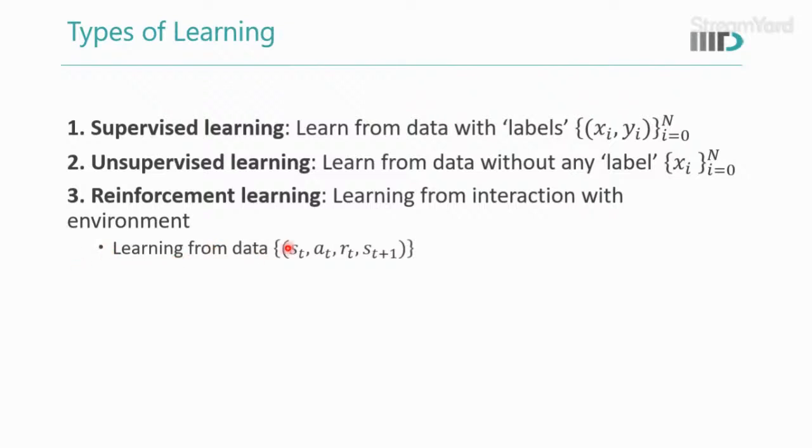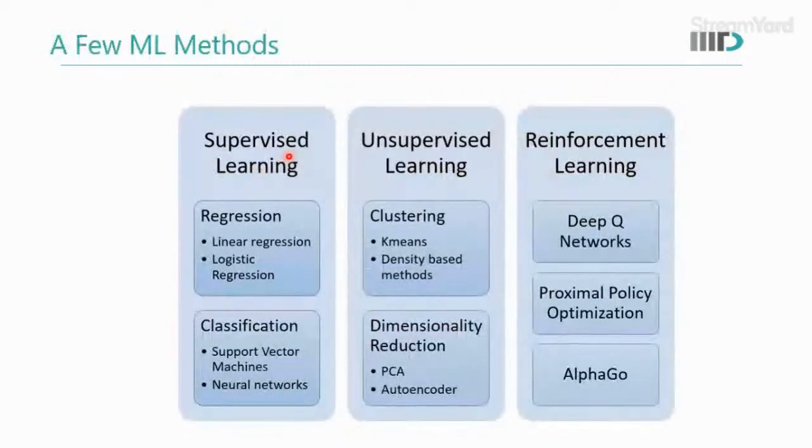So the learning from the data, the experience, is the current state of the actor, or maybe the robot, the action it has taken, the reward it has received, and the next state it ended in. Okay, so this is called experience. There are two types of problems in reinforcement learning. One is prediction, for example, from the current state and the action taken, what will be the next state. The other is behavior: from the current state, what action should I take? I will be talking about these individually in different lectures, but these are the different types of learning in machine learning.